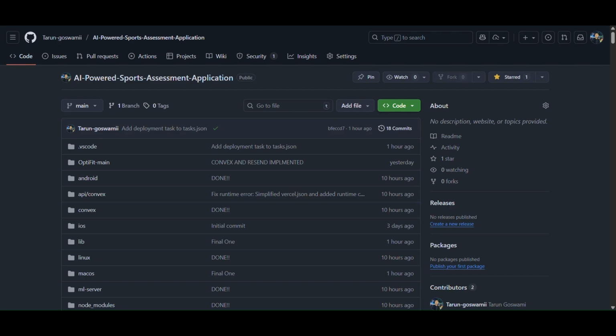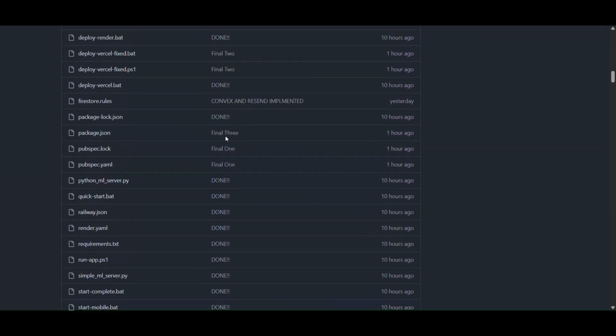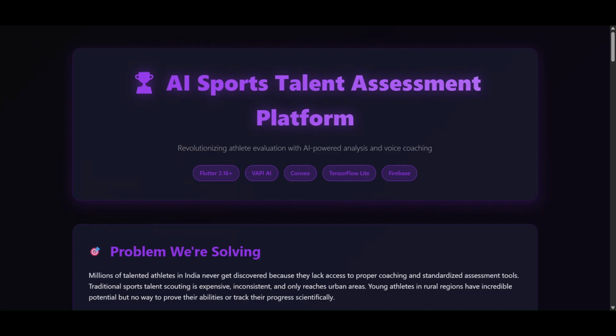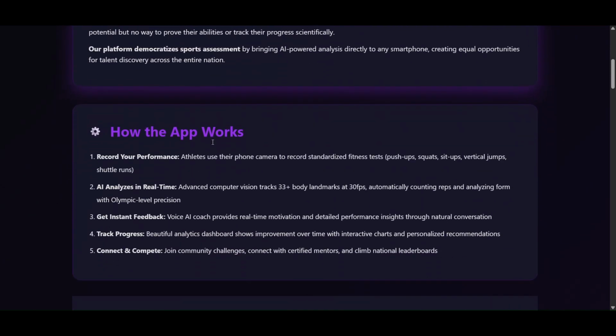Along with that, if we move on to our GitHub repo, this is the GitHub repo we are working upon. We have completed all the code bases on that. Now you're seeing the presentation, the live URL which we are running.